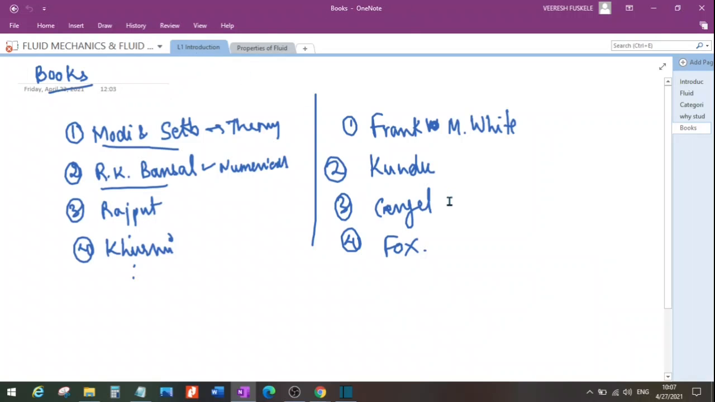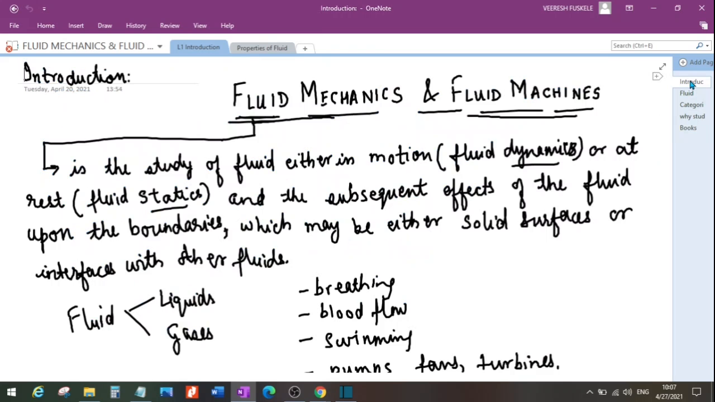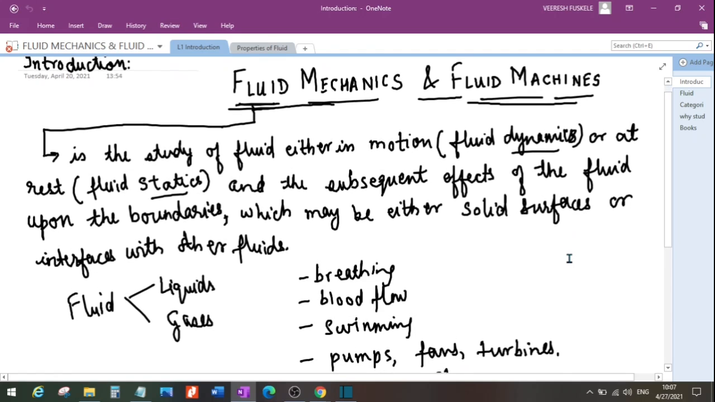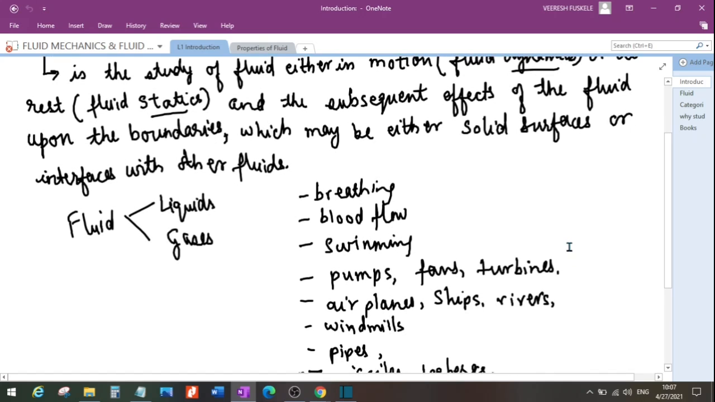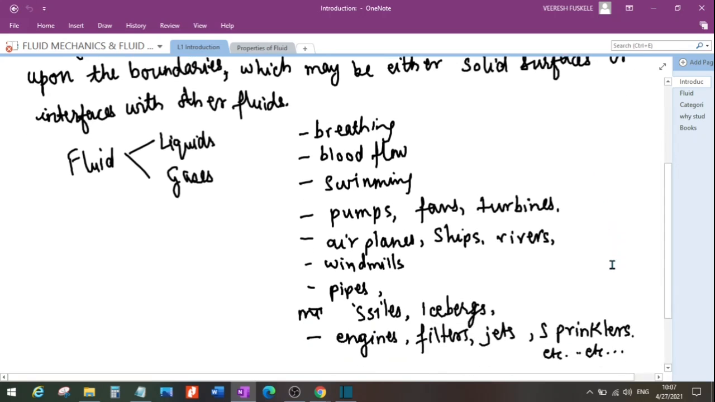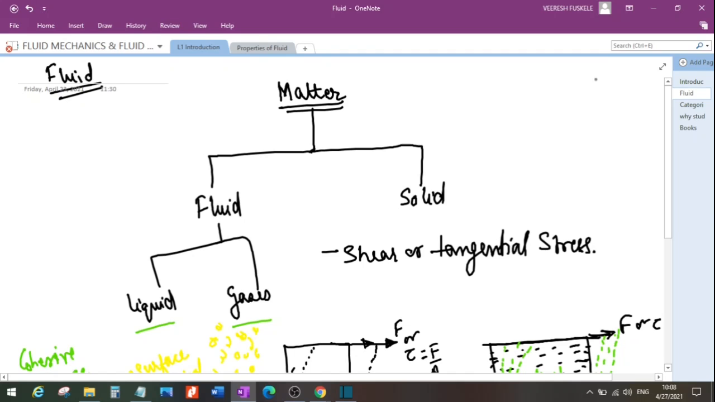We discussed yesterday in the previous class the introduction of fluid mechanics. What is fluid? What is fluid statics, fluid dynamics, and what are the various applications of fluid? So we found that fluid is everywhere, and in each and every part of our life, fluid is involved. Then further we discussed about the fluid and the solid.